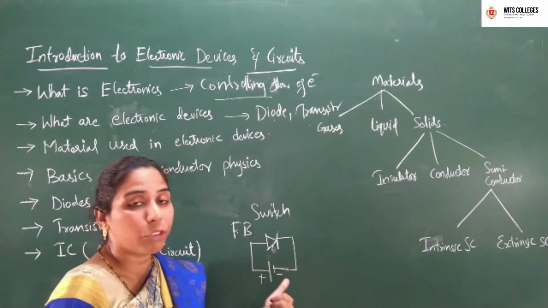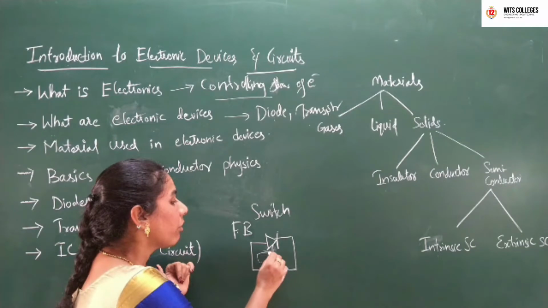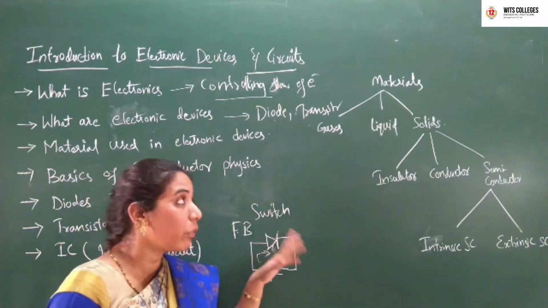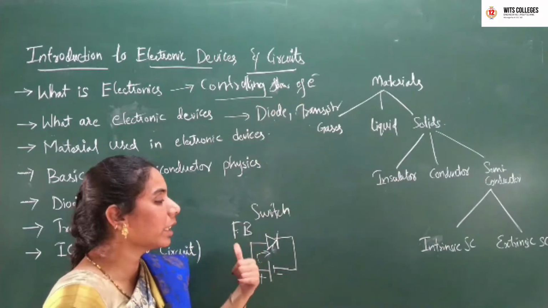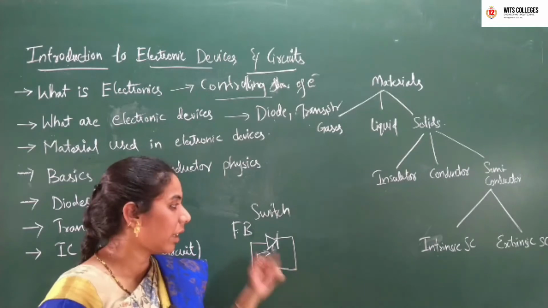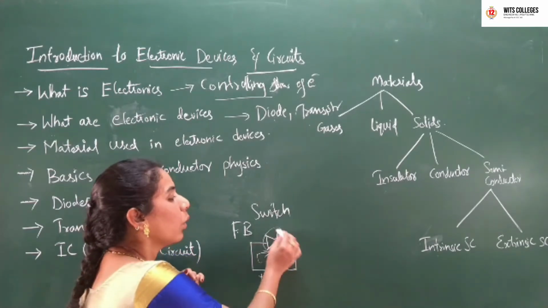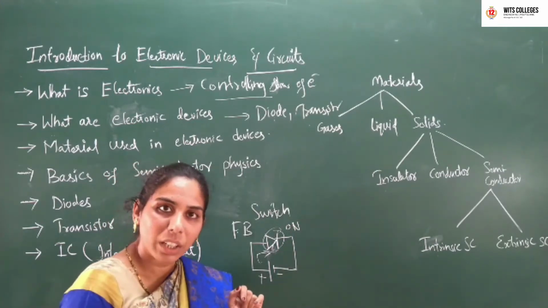So when it is in forward bias, there will be a flow of electrons. If there is a flow of electrons, then there will be a flow of current. If there is a flow of current, then that particular diode will act like an on switch.